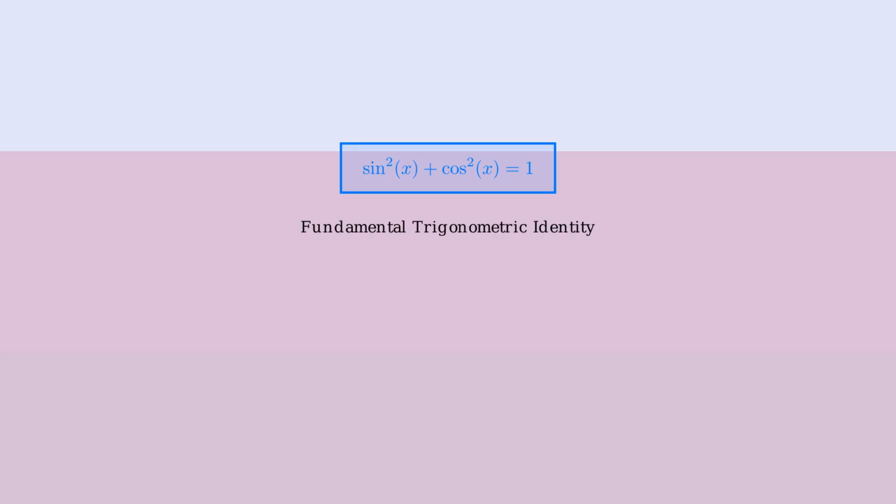Now here comes the crucial insight. The expression sine squared x plus cosine squared x is one of the most important identities in trigonometry, the Pythagorean identity. This identity tells us that sine squared plus cosine squared always equals 1, regardless of the value of x. This is a fundamental relationship that comes from the unit circle.